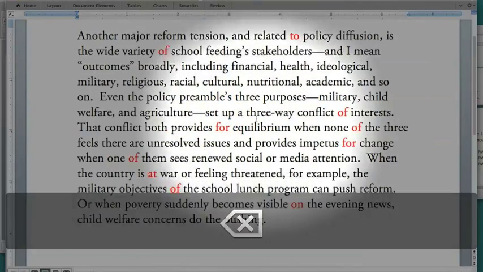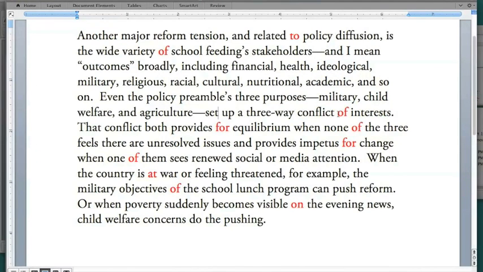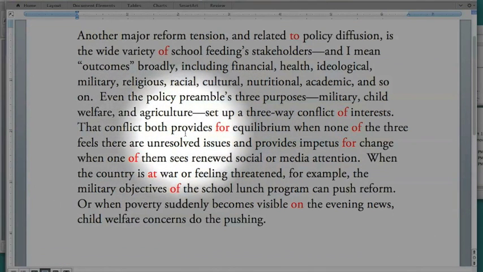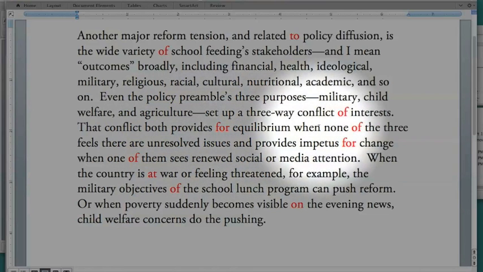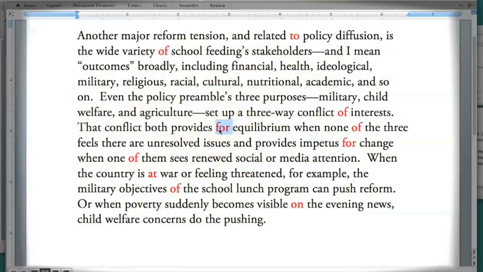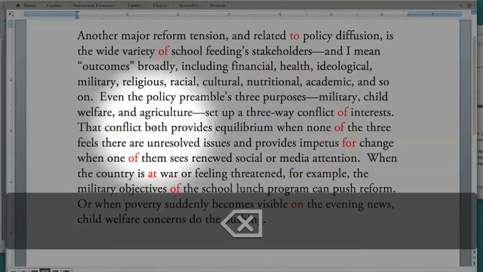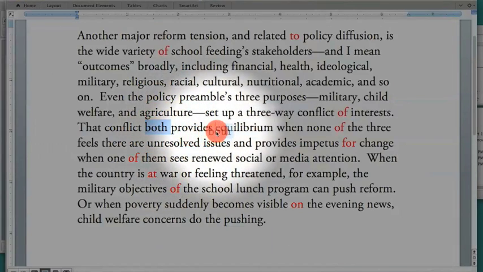"Set up a 3-way conflict of interest." Now here's another example where a preposition is actually needed. Conflict of interest is actually a relatively common phrase, so we don't want to mess with that. "That conflict both provides for equilibrium when none of the three feels there are unresolved issues." Here I think we just don't need the preposition at all. That conflict provides, maybe move the "both" there, provides both equilibrium